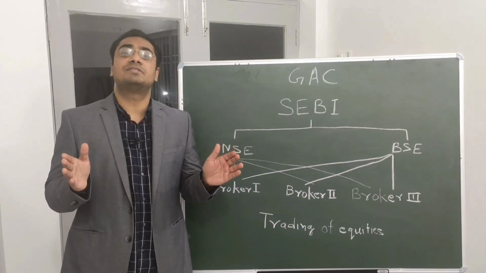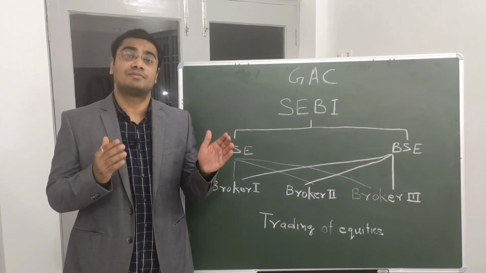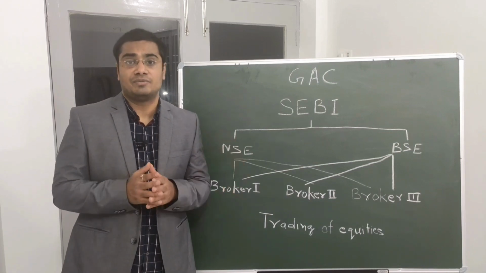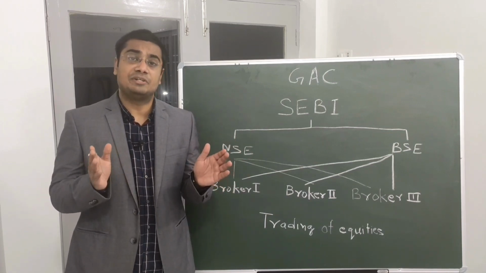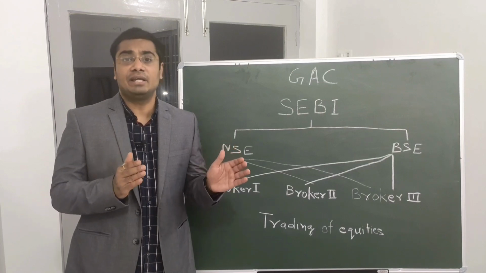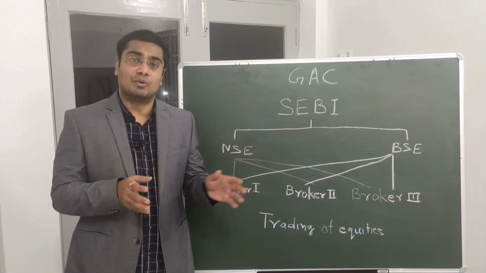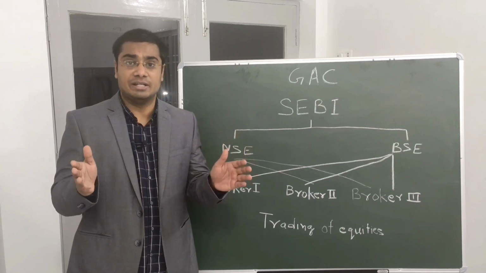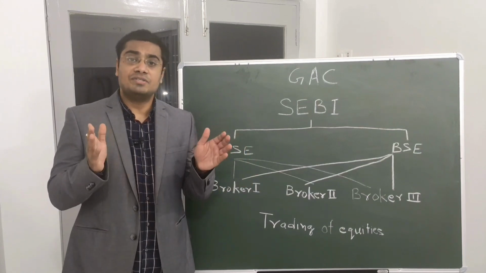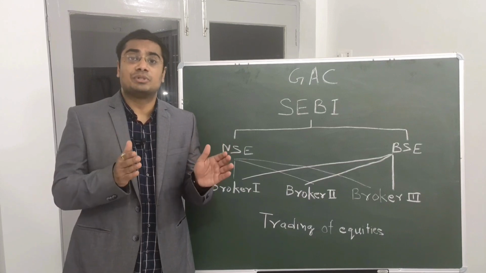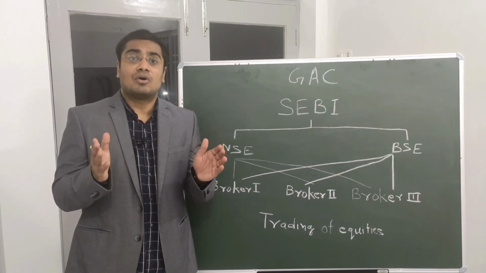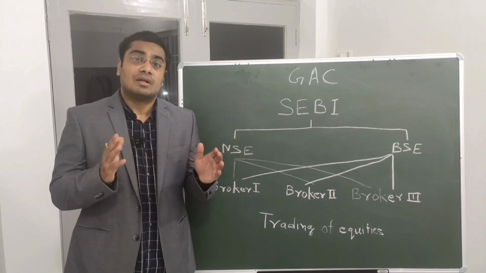If a retail investor is interested in buying a particular stock, he or she needs to have a demat account. For that, the investor needs to approach one of the many existing brokers, where he or she gets his or her demat account. Once the investor logs into the demat account, he or she can buy the stock of his or her liking.